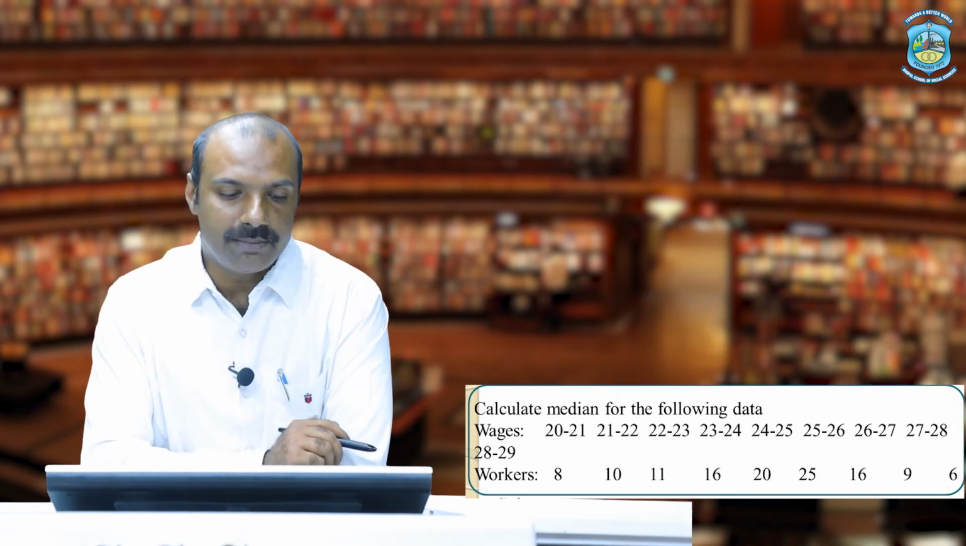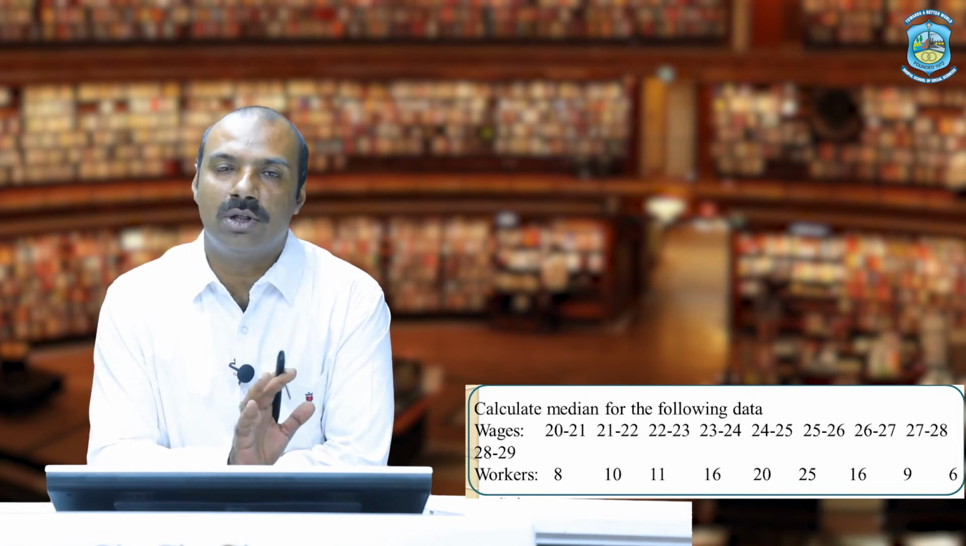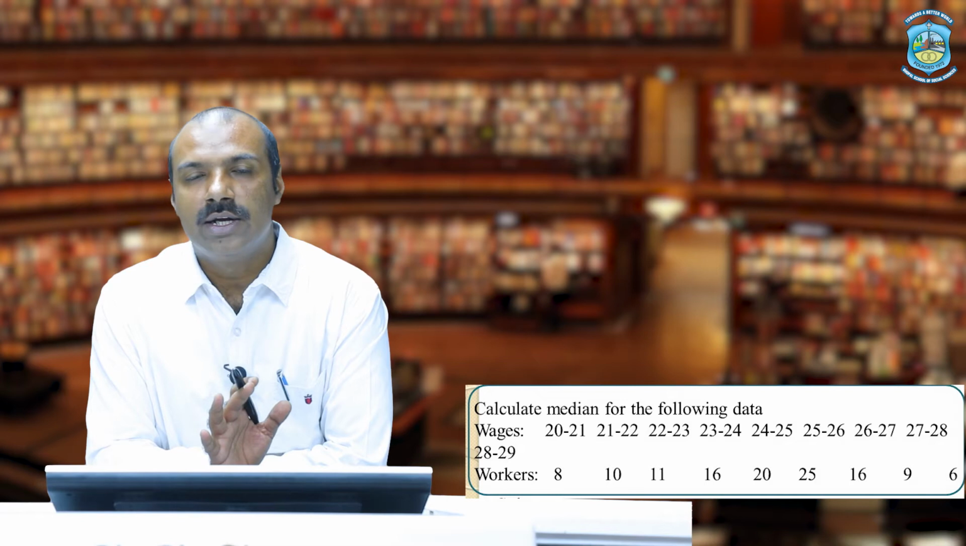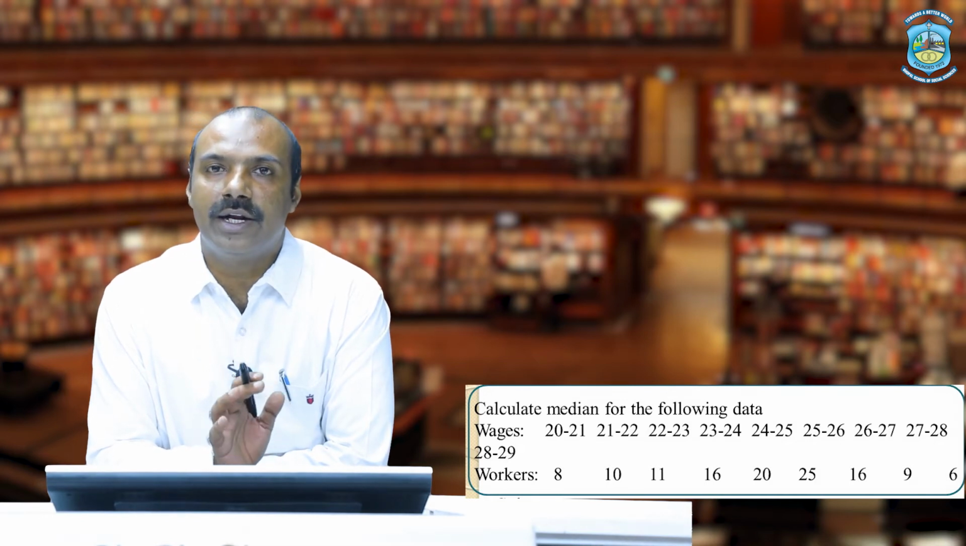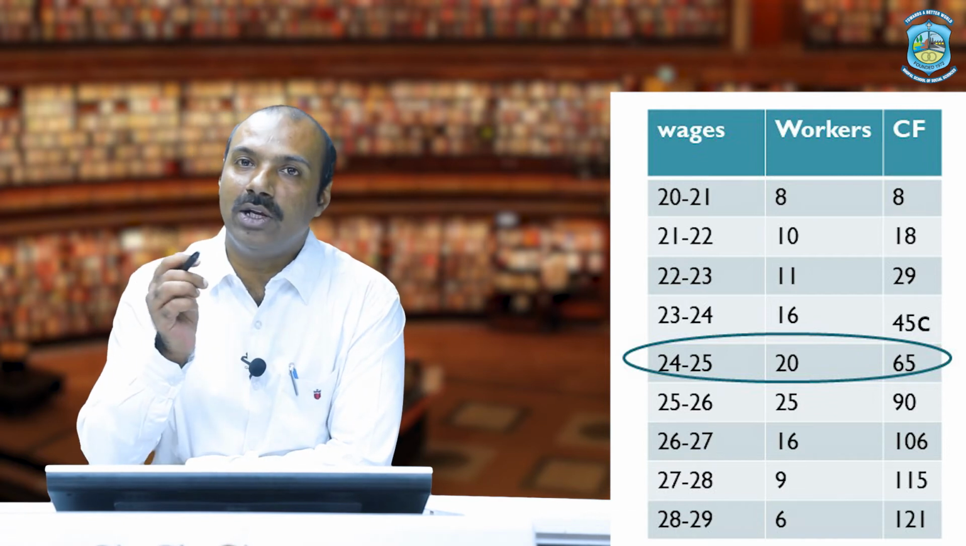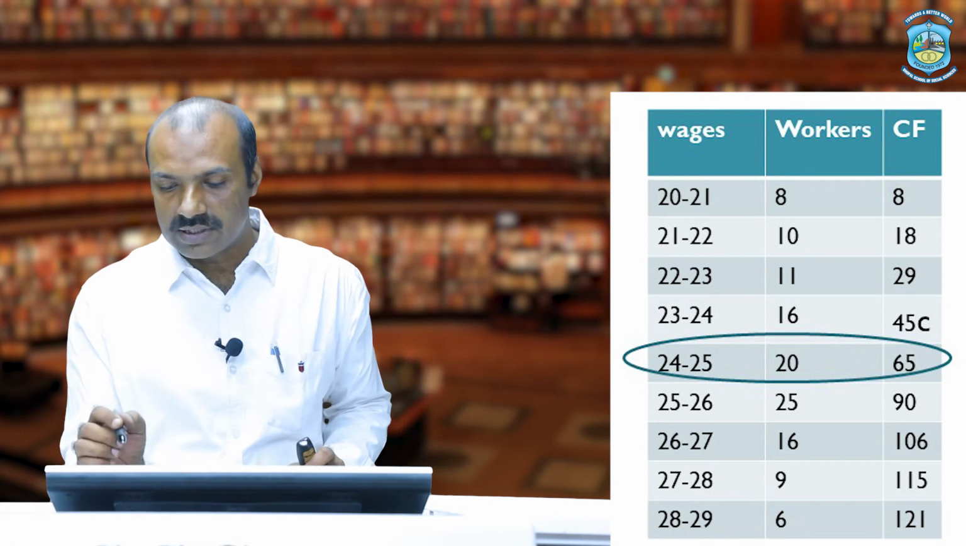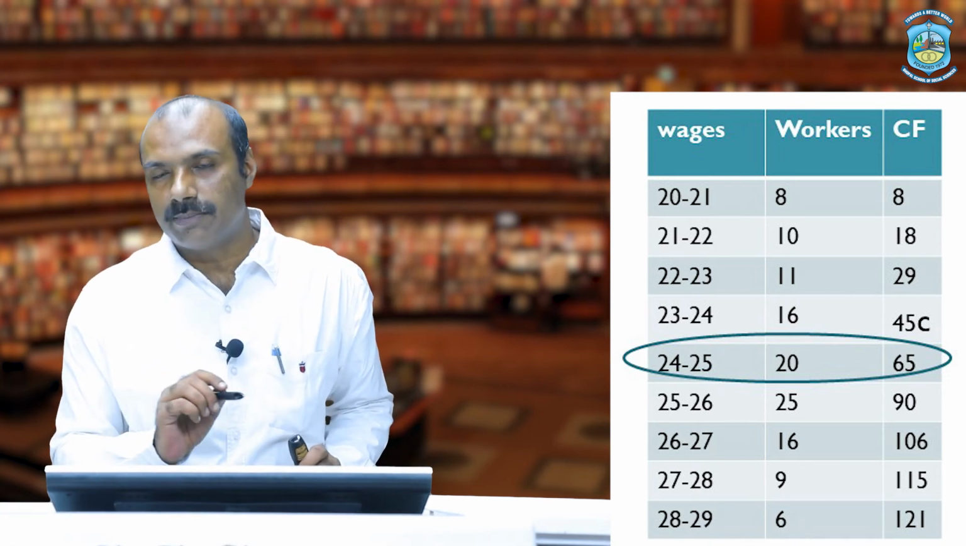So how to calculate median? We know the first step is to arrange all the elements. Since all the elements are arranged in order, the next step will be calculating n by 2. So what is n? n will be the last value in the cumulative frequency column, and we know what cumulative frequency is, the sum of all the previous frequencies.